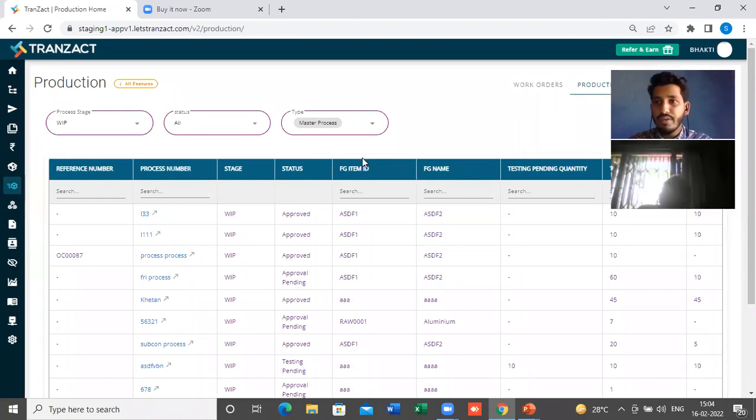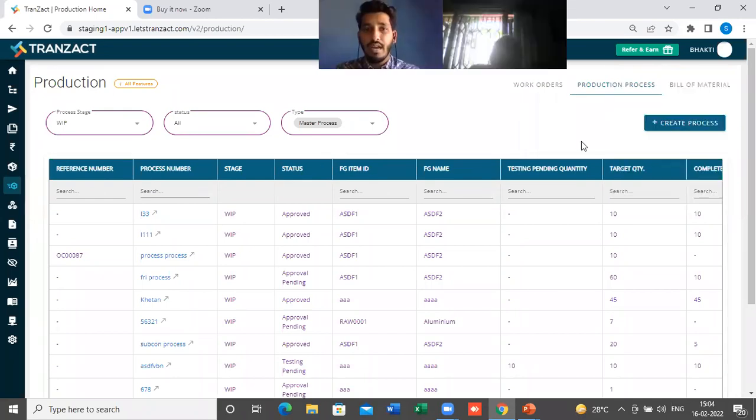So we have added some filters here, and we have added a lot more things which I want to show you. But before starting, the core part of production is the bill of material. So we'll start with the bill of material first, then we will go to the work order section, how we can manage your work orders and all the features in it, and then we will go to the production process and the production flow, which is make to order production and make to stock production. The first thing is the bill of material.